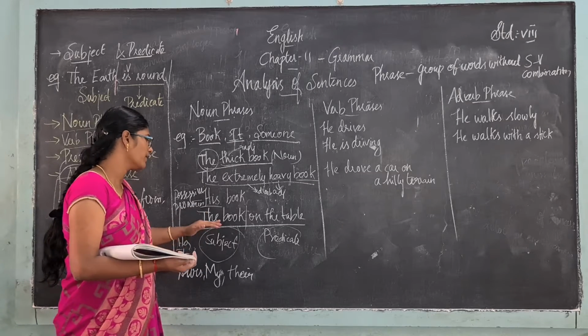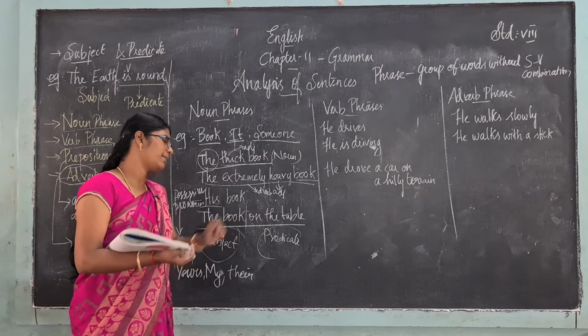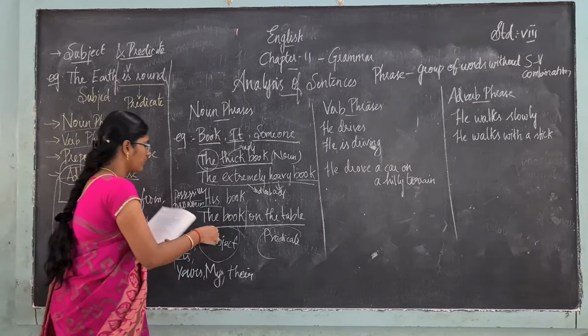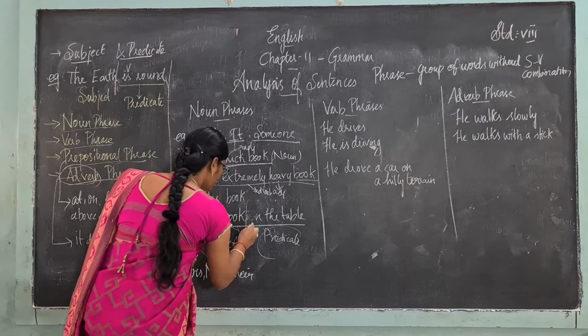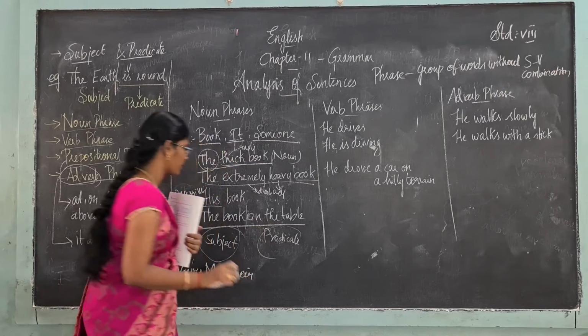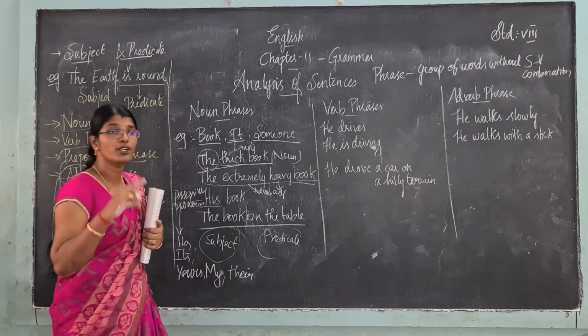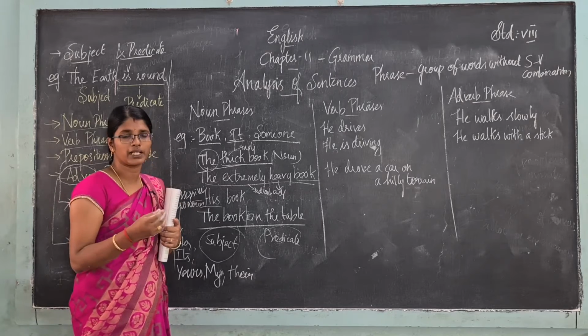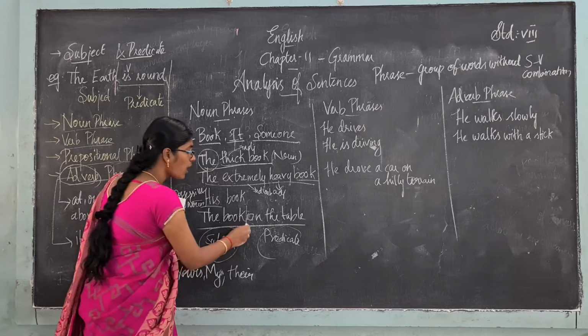Okay, possessive pronoun. Then coming to the next example, the book on the table. The book on the table. See, if we write the book is on the table, what will it become? It will become a clause ஆயிரும். ஓகேவா?